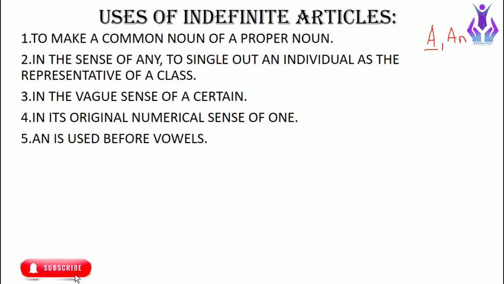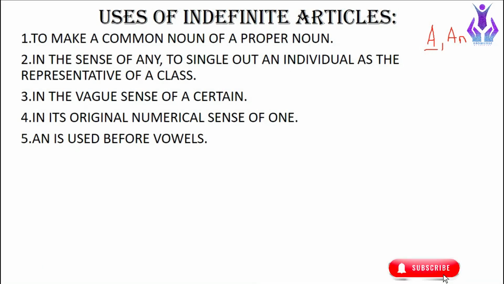The article "an" is only used before vowels. There are five vowels in our English alphabet: A, E, I, O, U. When the first letter of any word is one of these vowels, we put "an" there. Along with the sound of vowels, we put "an" along with them.